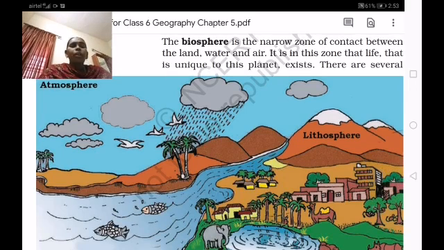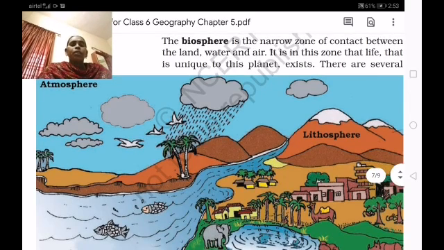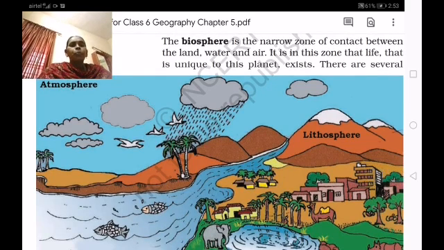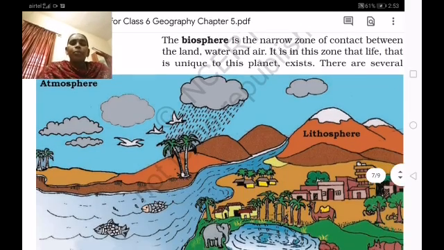In the same way, the hydrosphere is about the water. In the hydrosphere, there are the 5 major oceans, rivers, wells and different types of water resources.